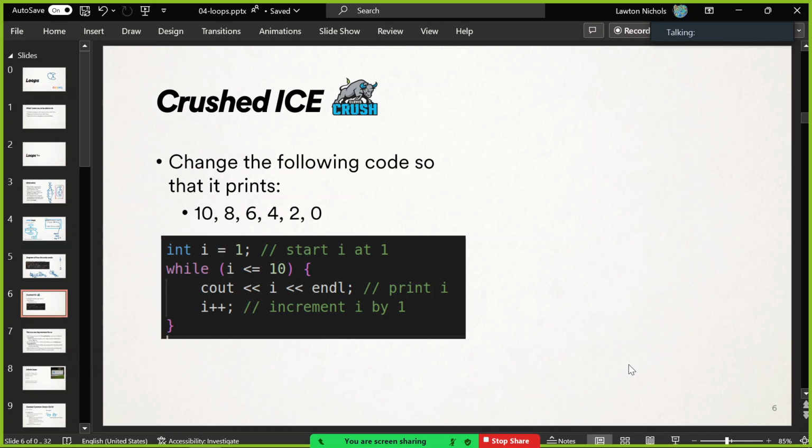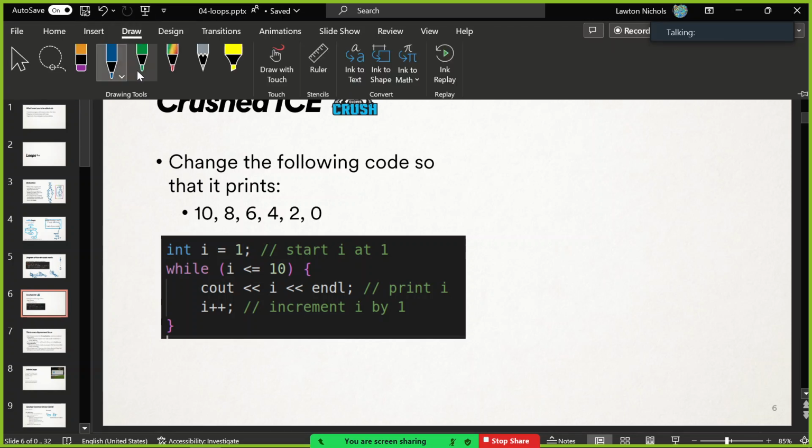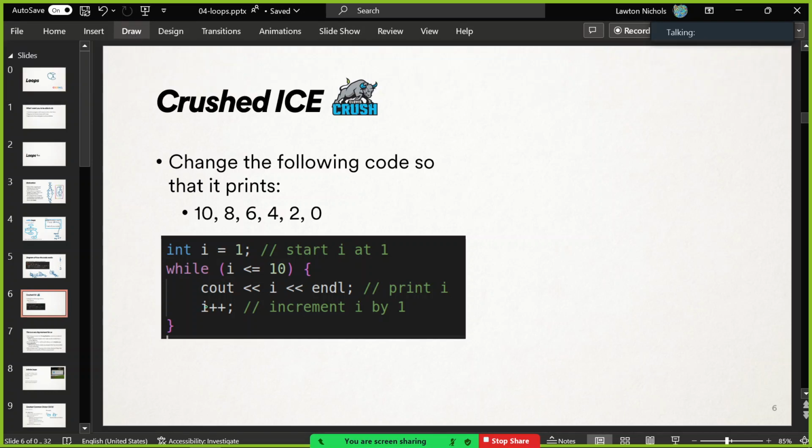All right. So, do any brave souls want to tell me a piece that they changed? What's one thing that you changed? I changed the plus plus to minus. Oh, very nice. So yeah, we want to decrement. So minus minus. We'll decrement by 1. Okay. I think we might want to decrement by 2 though. Oh. We're going down by 2 each time. I missed that bit. Yeah, that's pretty much the answer though.